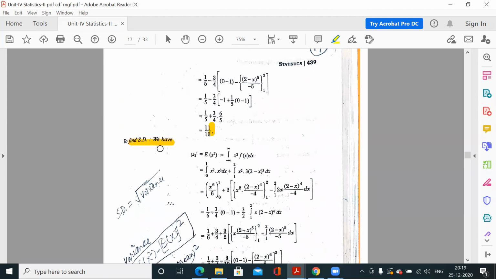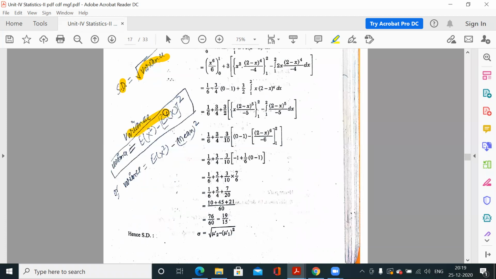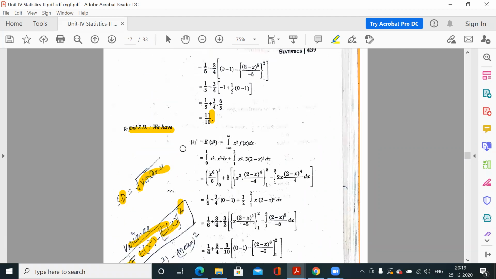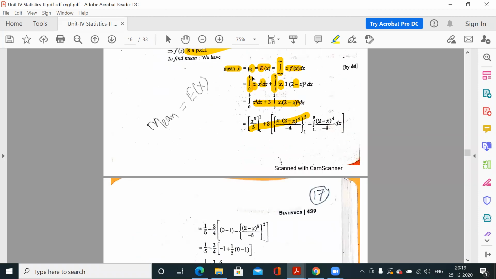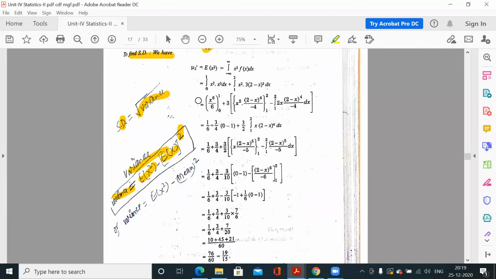Now the standard deviation. If you remember, standard deviation is the square root of variance. And what is variance? Variance is the expected value of x square minus the expected value of x whole square. So you already have the expected value of x, this we have already calculated, this is the mean, 11 by 10. This is the expected value of x.